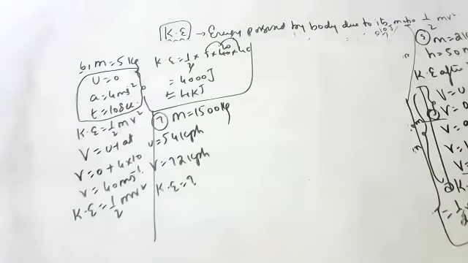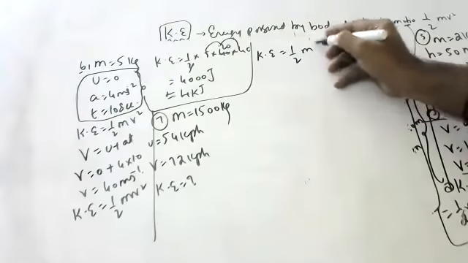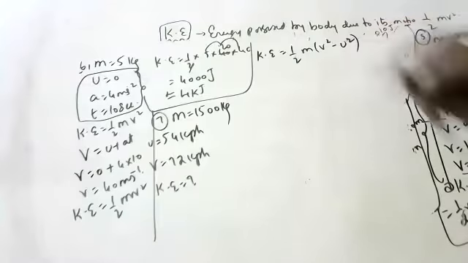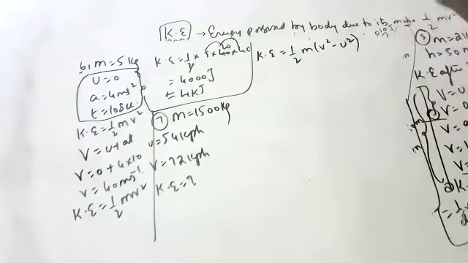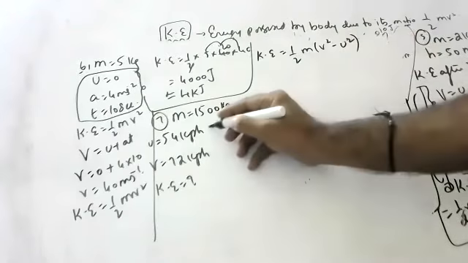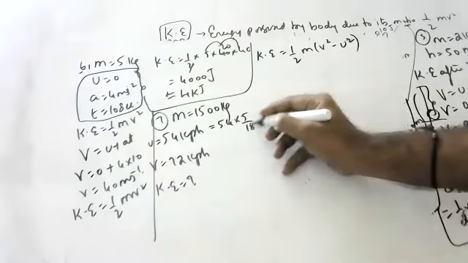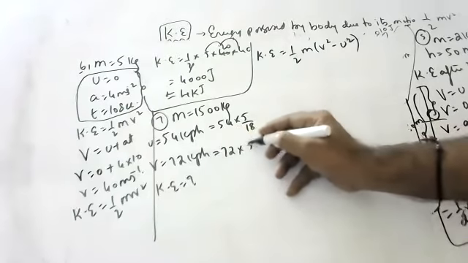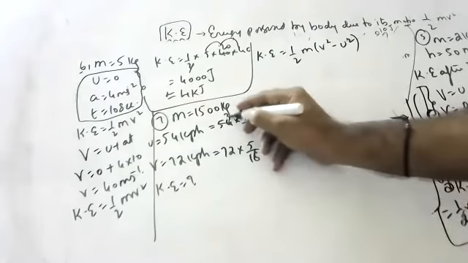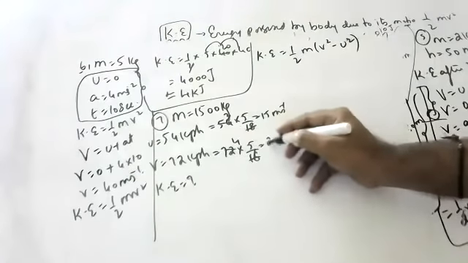So children, by derivation, I was telling you, the work done is equal to half m, v square minus u square. Do you remember, children? I told this formula. If the body is from rest only, you take u as 0. If not, you take this formula. Can anyone tell how to convert to meters per second? Multiply by 5 by 18. This is 15. This is 20.